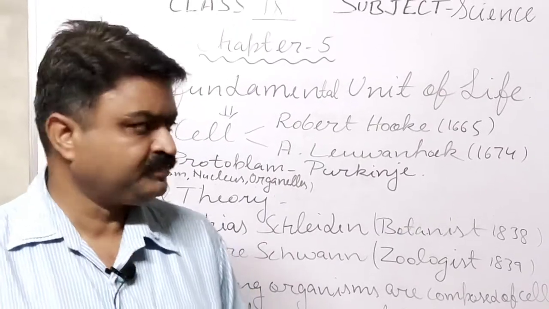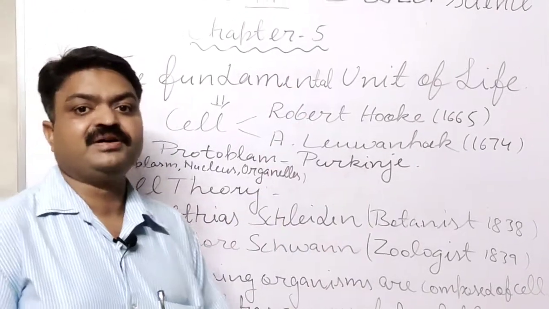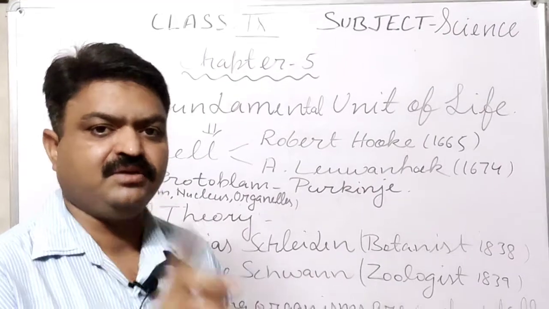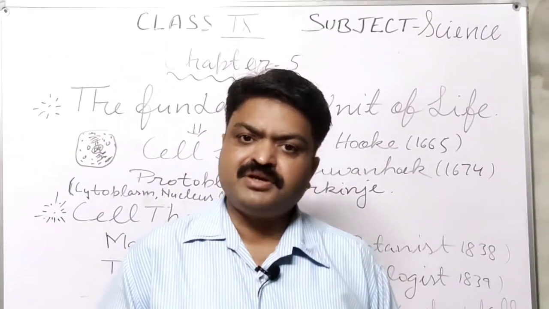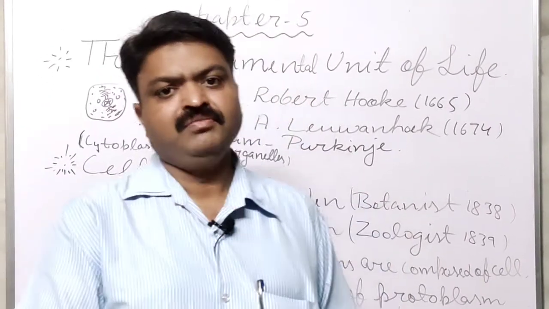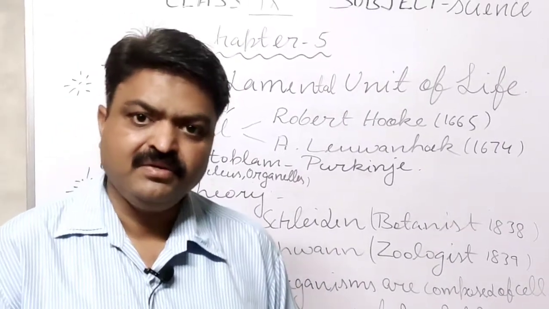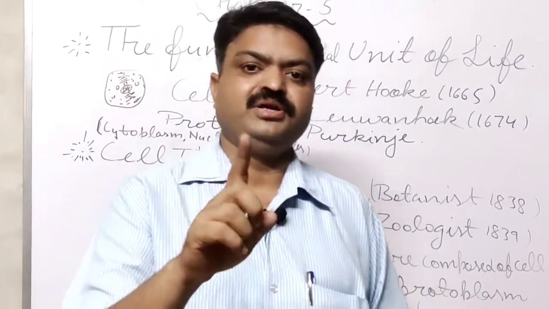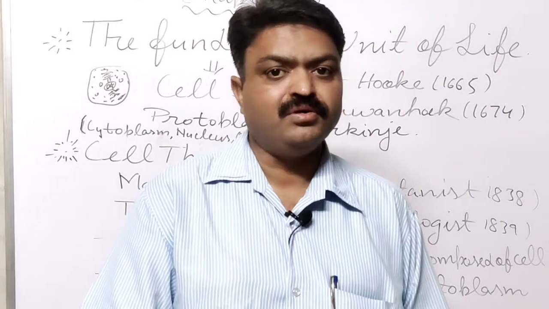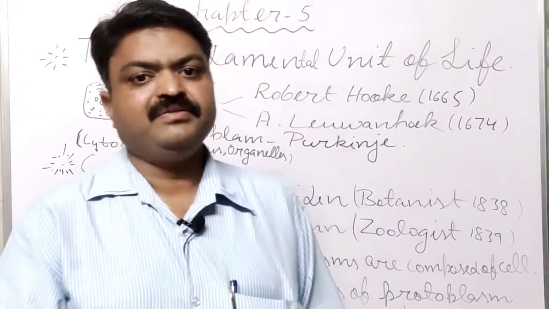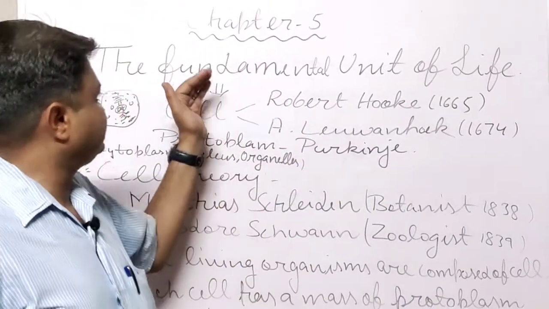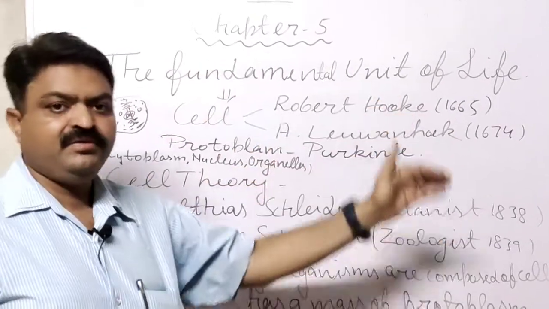So here the cell works as the brick of multicellular organisms, because cells make tissue, tissue makes organs, organs make parts of the body, and parts of the body make the whole body. That's why we can say that the cell is the fundamental unit of life.